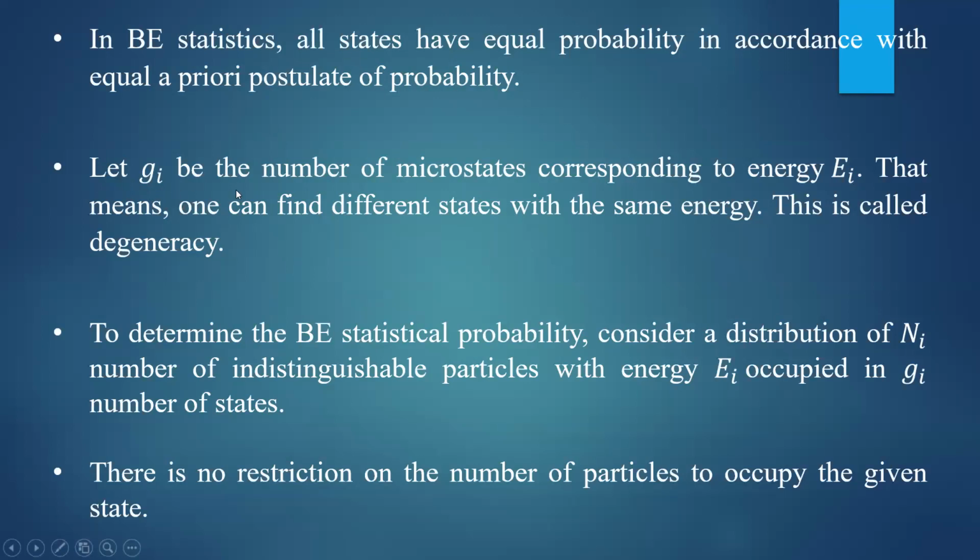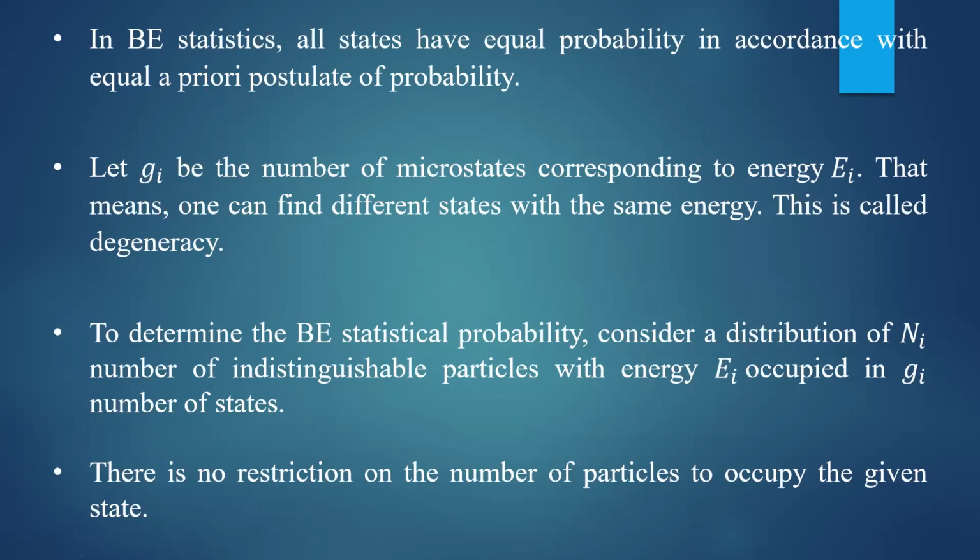Here Gi, let us take, is the number of microstates corresponding to energy Ei. That means one can find different states with the same energy. You can find a number of states having the same energy, and this is called degeneracy. We will study in quantum mechanics what we mean by degeneracy in detail. But for the time being, remember, if there are different states having the same energy, that is called degeneracy. The states are called degenerate states. So for the time being, you remember only that. We'll study that in detail if you go for quantum mechanical study.